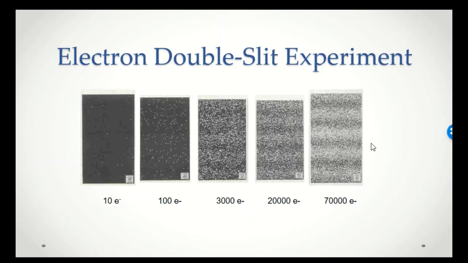That's an interference pattern. So we have this situation where we have one electron at a time passing through the apparatus, and we get a wave-like effect of interference from this particular apparatus. Now this begs all kinds of questions associated with our notion of reality. Since we're only passing one electron through this apparatus at a time, what is it interfering with? And how does this electron know to go right here in order that after 70,000 electrons we've got an interference pattern? It is really quite perplexing that we can see something that doesn't make sense from our everyday world experiences.